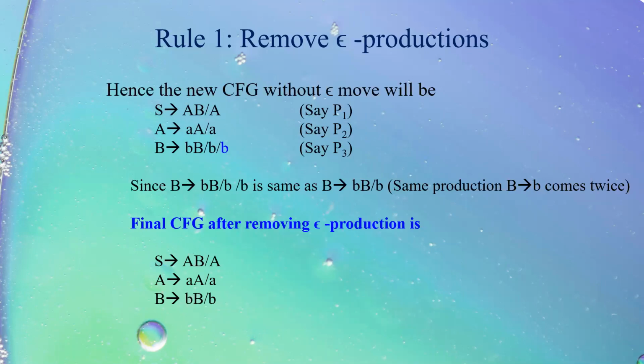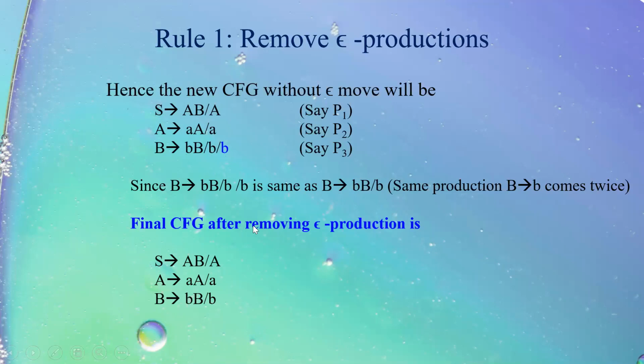Now, after removing the epsilon production, S tends to capital A, capital B, or A, A tends to small a, capital A, or a, B tends to small b, capital B, or small b, or small b. If we have B tends to small b twice, this is almost the same as if we replace this by a single production, B tends to small b.